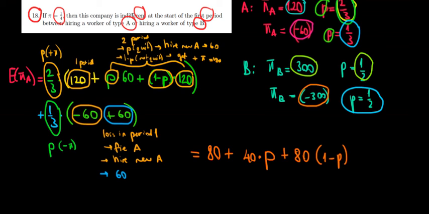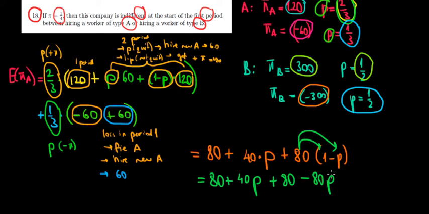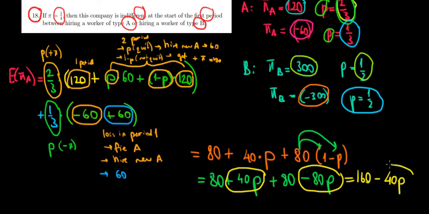Let's open these brackets. We have to open some more here. So that's equal to 80 plus 40p plus 80 times 1 becomes 80, and 80 times minus p is minus 80p. So 40p minus 80p becomes minus 40p. That's going to be one term. And the other is 80 plus 80, which is 160. So we would have 160 minus 40p. And that would be the expected profit of worker A. Now, with the same method, with the same logic, we're going to solve for the expected profit of worker B in the next video.